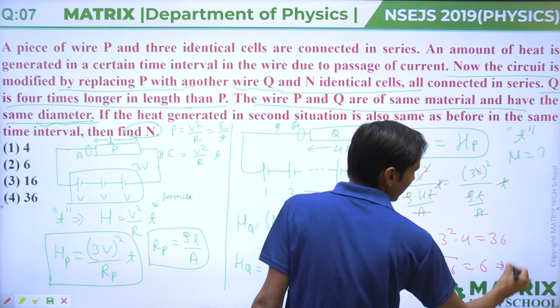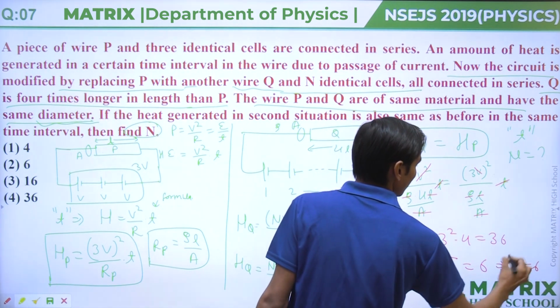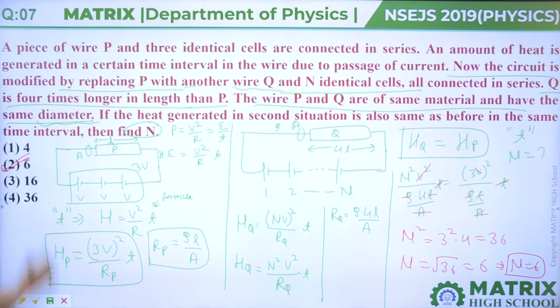So the value of N equals 6, then your answer will be option second.